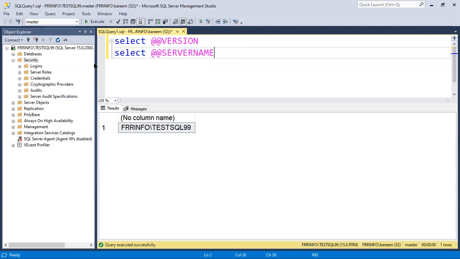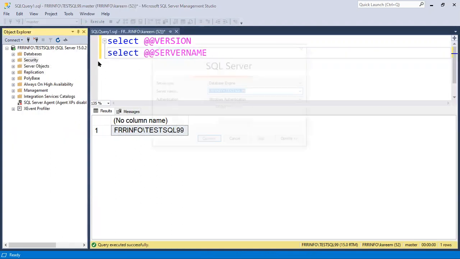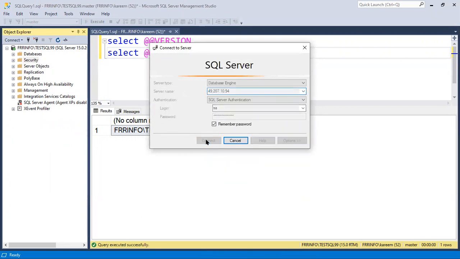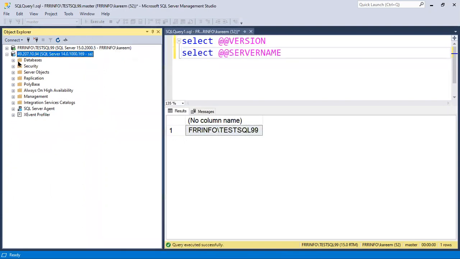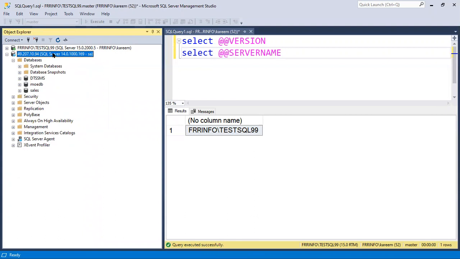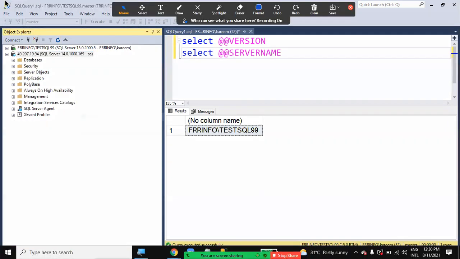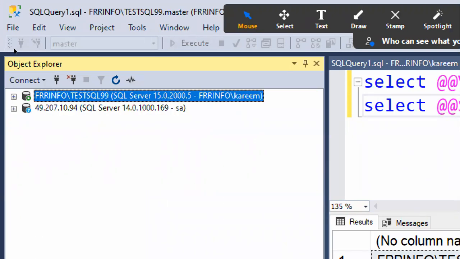See how we are connecting and working with SQL Server. We can connect to servers which are somewhere in the network. Check here, this is my local server. If you see a green icon, a green button, it is a local server, which means it is installed in my laptop.